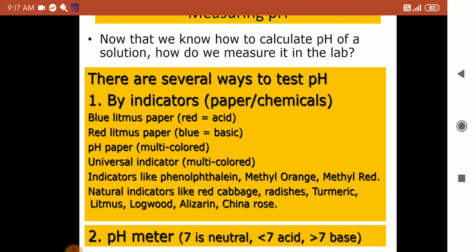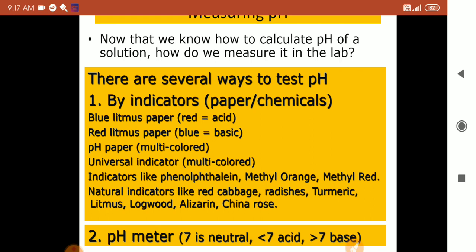Next, the second way of knowing the pH is the pH meter. As I told you, the pH paper has different color boxes marked on it. Similarly, the pH meter has different ranges marked using numbers. If the pH is shown exactly 7, then it is neutral. If any solution shows the color green, and it is exactly 7 pH, then 7 means green color.